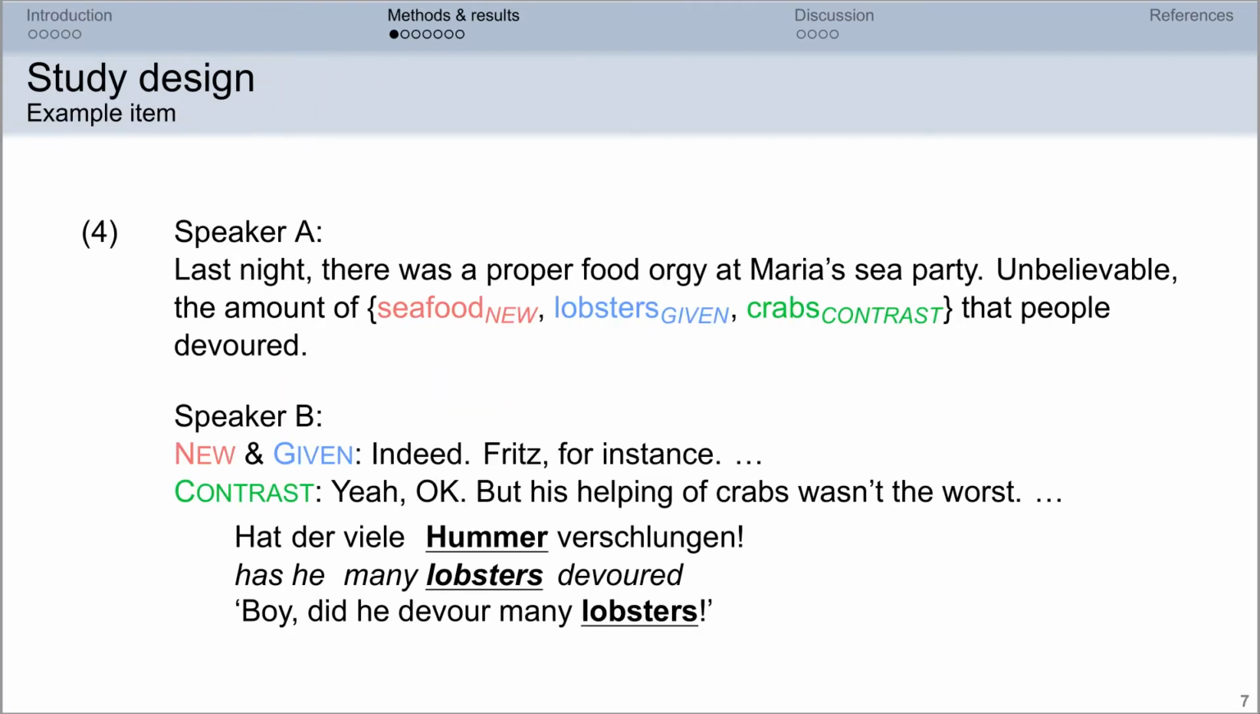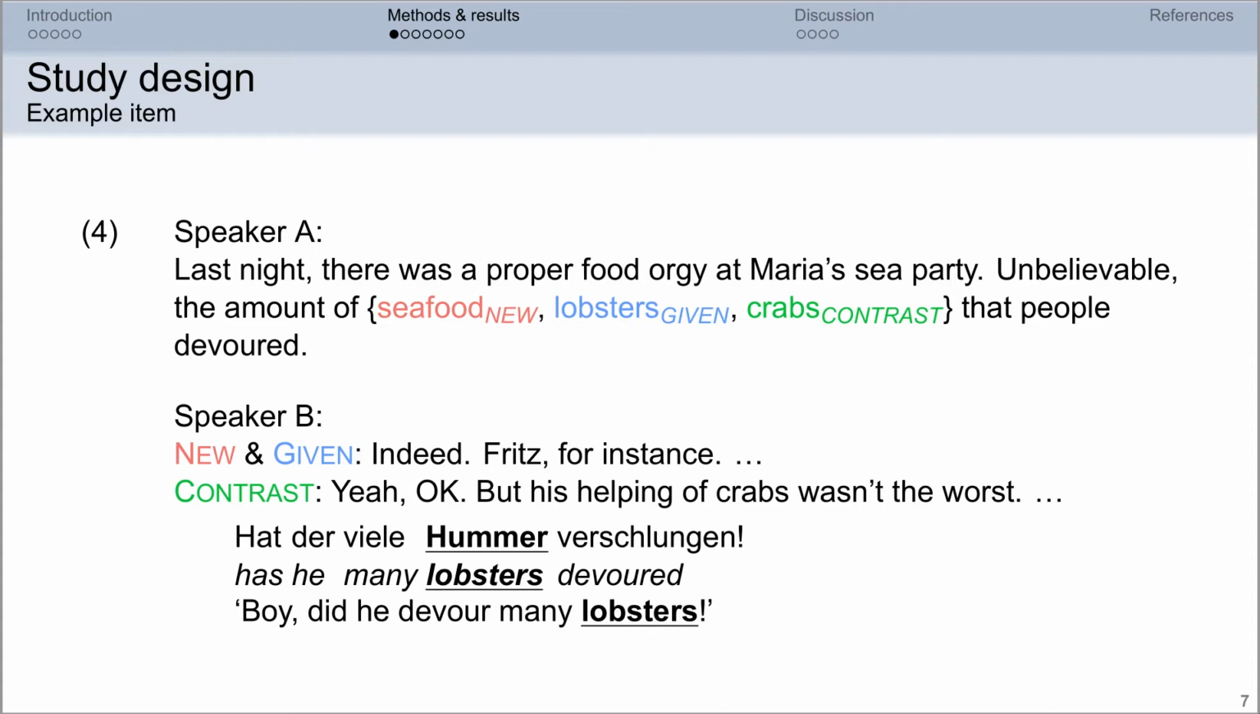Here's a look at an example item in all three conditions. The target sentence at the bottom is identical across conditions. What's different is the preceding context. And the differences are here shown in curly brackets. So I'm going to read one condition, the new condition. We have a dialogue between two speakers, speaker A and speaker B, and speaker A says, "Last night there was a proper food orgy at Maria's sea party. Unbelievable the amount of seafood that people devoured."